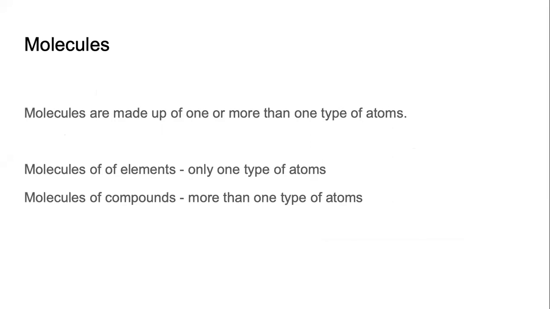But in case of water, there are 2 atoms of hydrogen and 1 atom of oxygen. So 2 different types of atoms combine to form a molecule, and that molecule is a molecule of a compound. Understand? There can be a molecule of an element, there can also be a molecule of a compound.